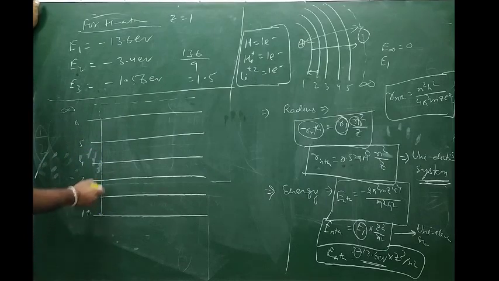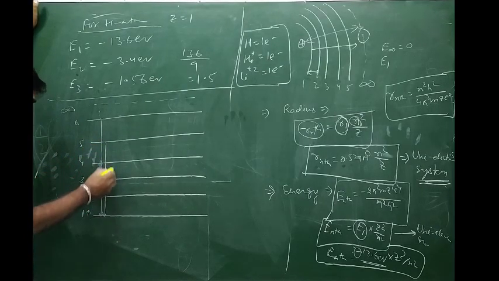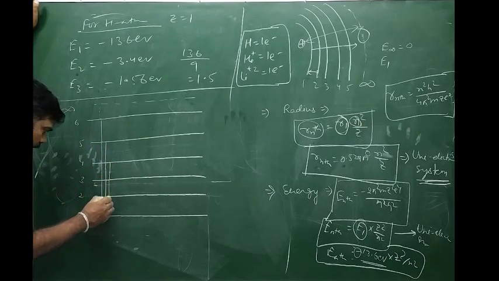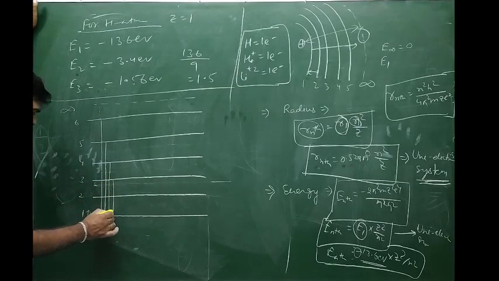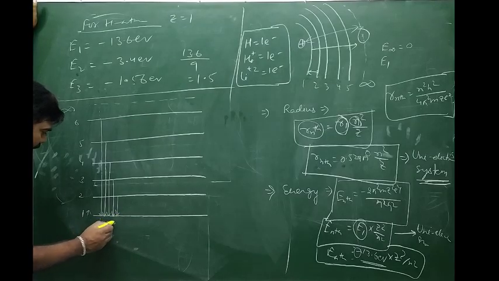So this will be one line. Again from the fifth shell also they will return to the first shell. All the lines coming to the first shell form one series of lines, discovered by Lyman, named the Lyman series.